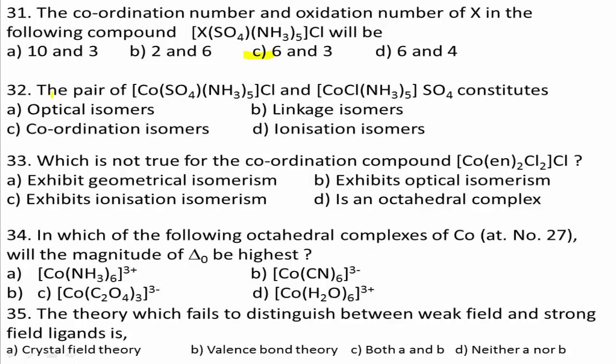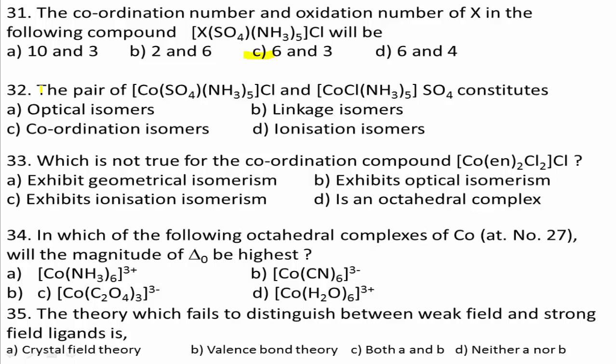Next question number 32. The pair [Co(SO4)(NH3)5]Cl and [Co(Cl)(NH3)5]SO4 constitutes: A, optical isomers; option B, linkage isomers; option C, coordination isomers; option D, ionization isomers.